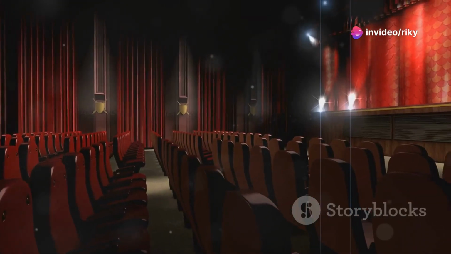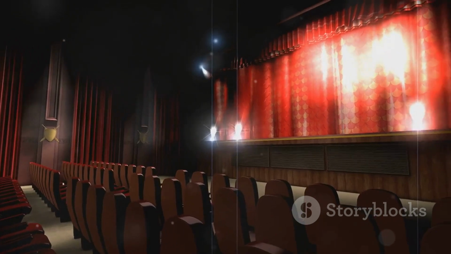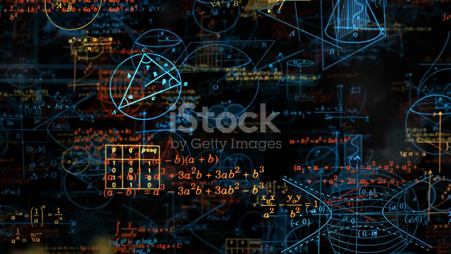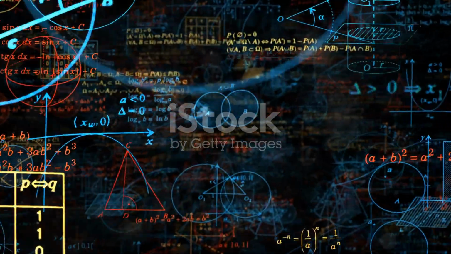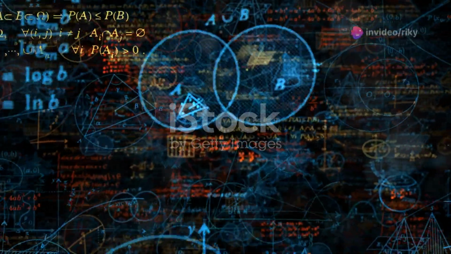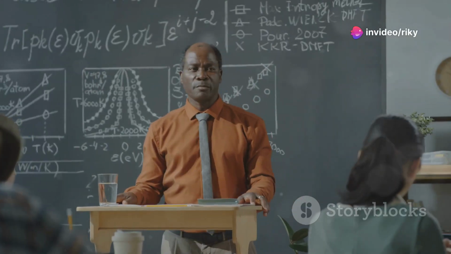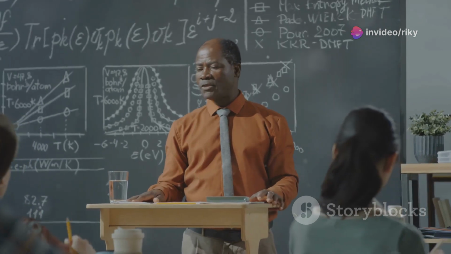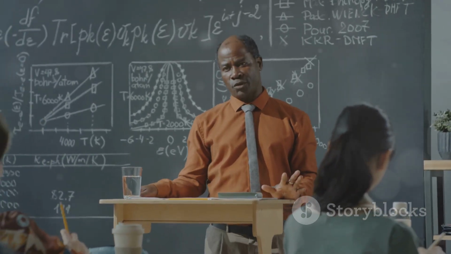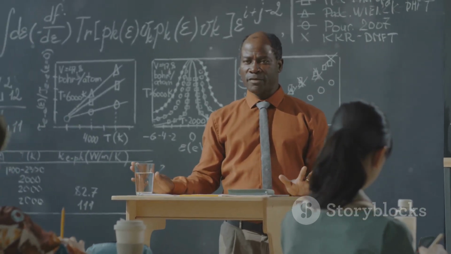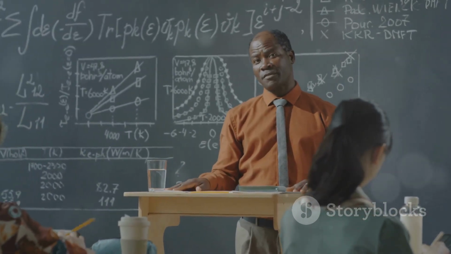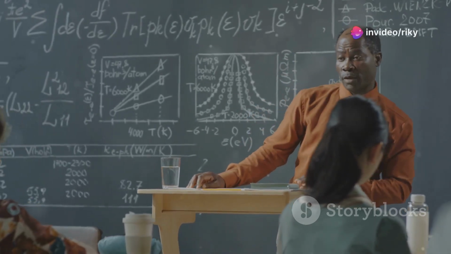But every performance needs a stage. Without a proper stage, even the best actors can't perform effectively. This is where vector spaces come in. They provide the essential backdrop, the environment where vectors can interact and perform their roles. A vector space is a collection of vectors that obey specific rules, creating a consistent framework for performing mathematical operations. These rules ensure that the space is well defined and structured.